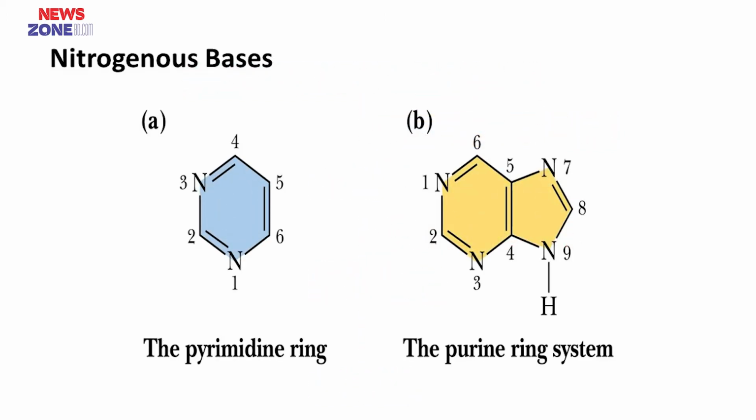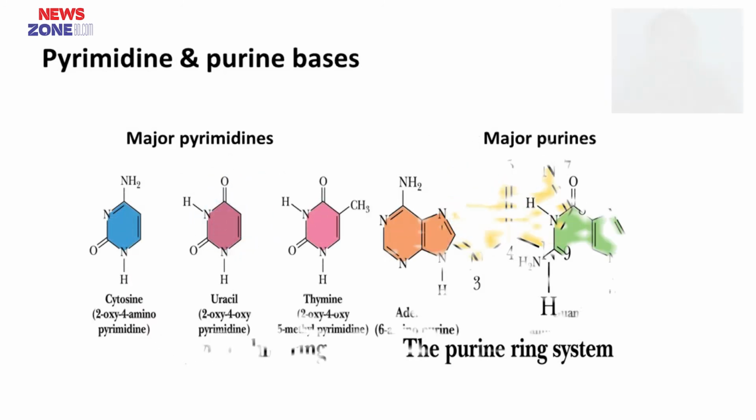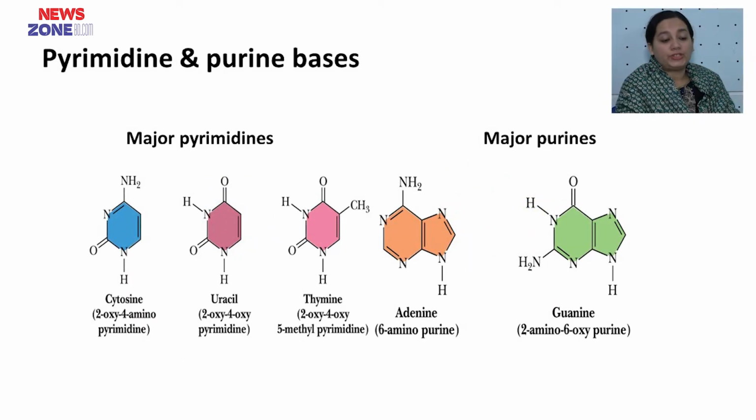So, what is a nitrogenous base? It is a ring structure, known as the pyrimidine ring when it is a 6-membered ring, and known as the purine ring when it is a 9-membered ring. So, nitrogenous bases are usually of two types, purines and pyrimidines. The major pyrimidines are cytosine, uracil, thymine, and the major purines are adenine and guanine.